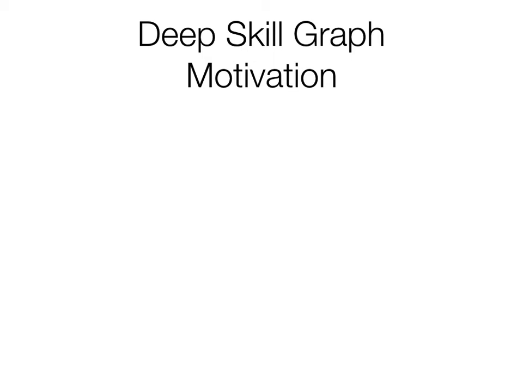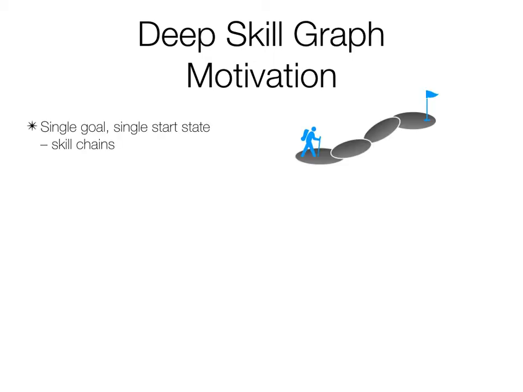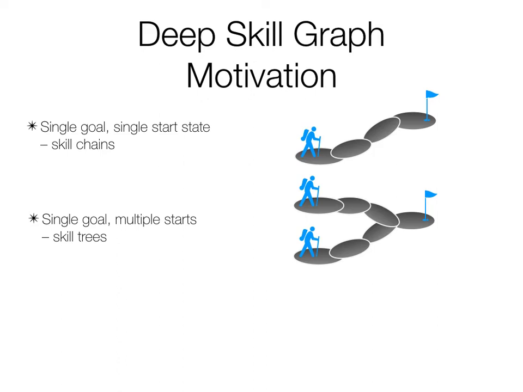We believe that the nature of the problem that an RL agent is confronted with directly informs the way learned skills should be organized. When the agent has a single start state and a single goal state, the appropriate data structure in which skills are arranged is a skill chain. When the agent has multiple start states but a single target goal state, it must organize learned skills in the form of a tree rooted in that goal state.